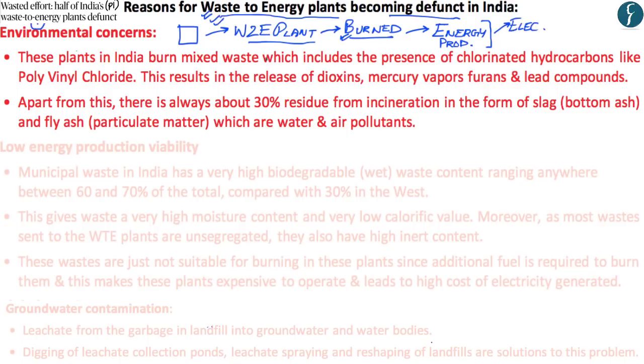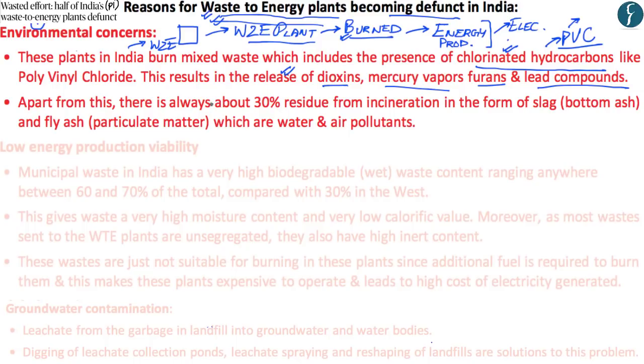Now, what is happening in India is that the municipal waste which is going to waste-to-energy plants contains a large presence of chlorinated hydrocarbons such as PVC. Now, what happens is that when these PVC pipes or other similar types of plastic are burned in these waste-to-energy plants, they release a number of harmful compounds such as dioxins, mercury vapors, furans, and lead compounds.